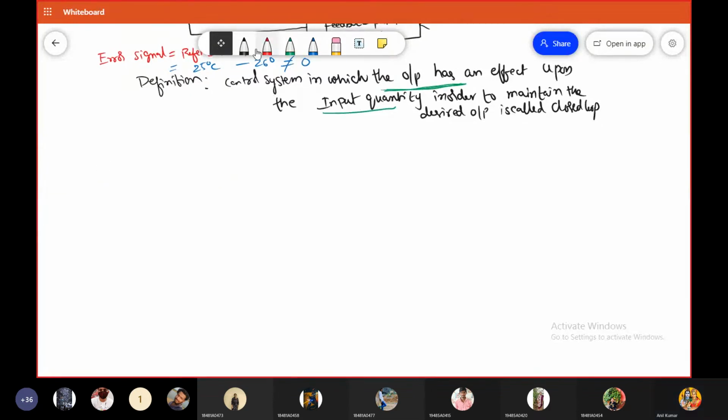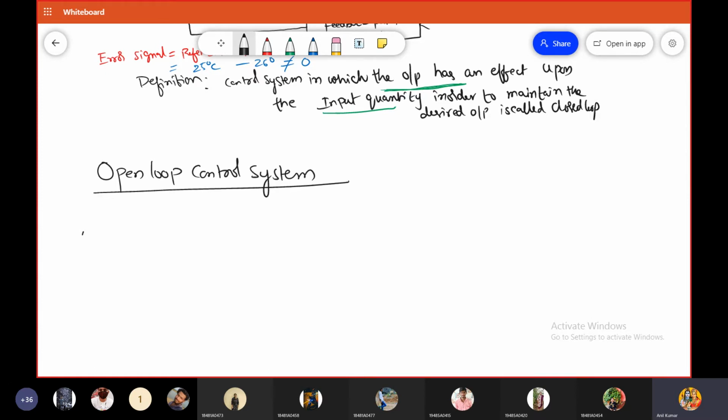Open loop control systems, advantages. Open loop control systems are very simple. It has only 2 components, isn't it?